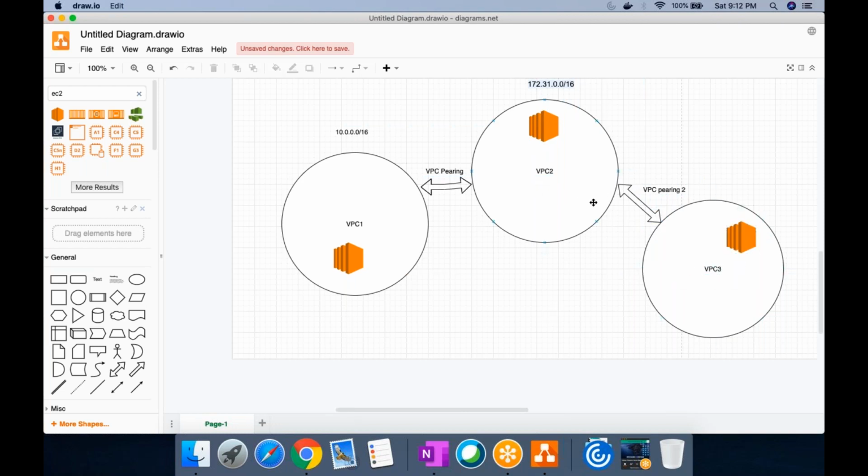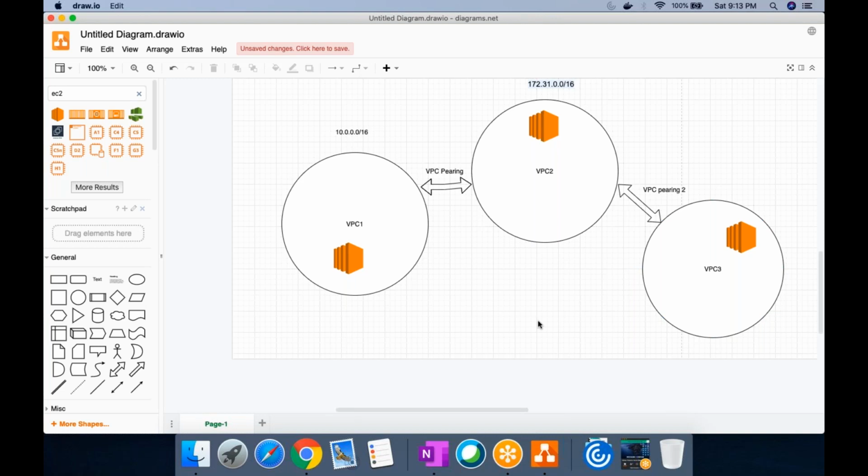And for these two subnets, you configured everything in the route tables, and these two VPCs are able to talk. Can you tell me whether VPC 1 can talk to VPC 3? Is it possible?